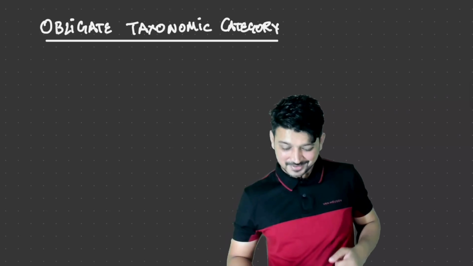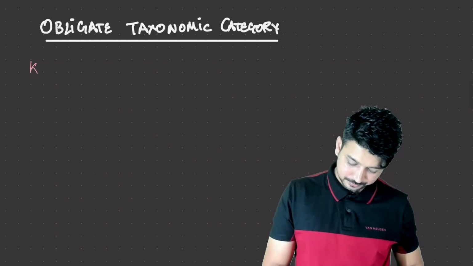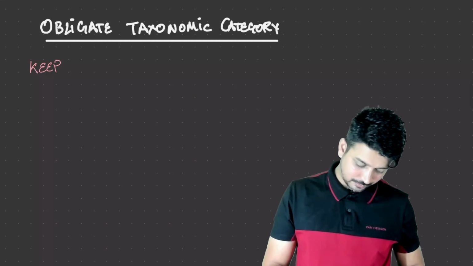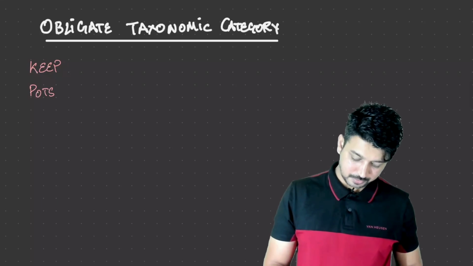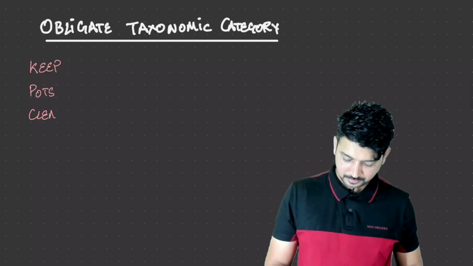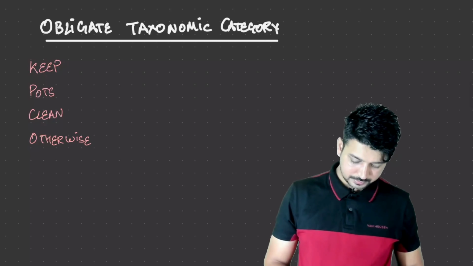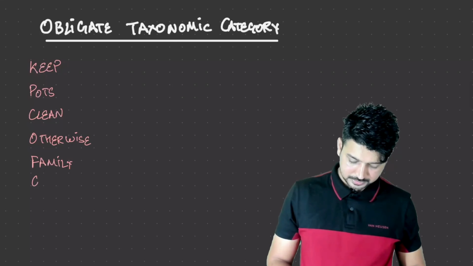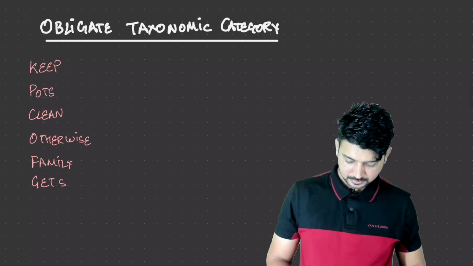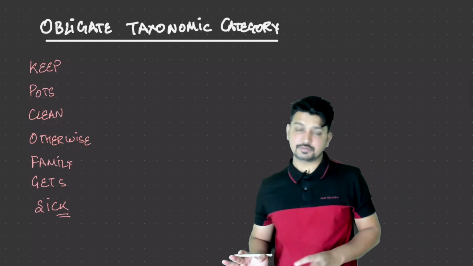So what is that? Keep pot clean, otherwise family gets sick. Quite funny, but this is the main thing. Keep pot clean, otherwise family gets sick.